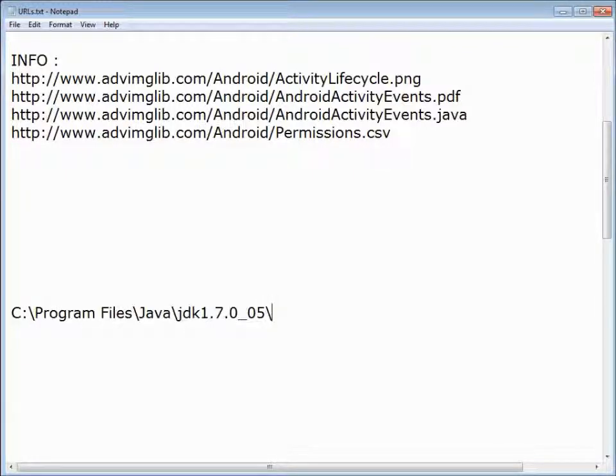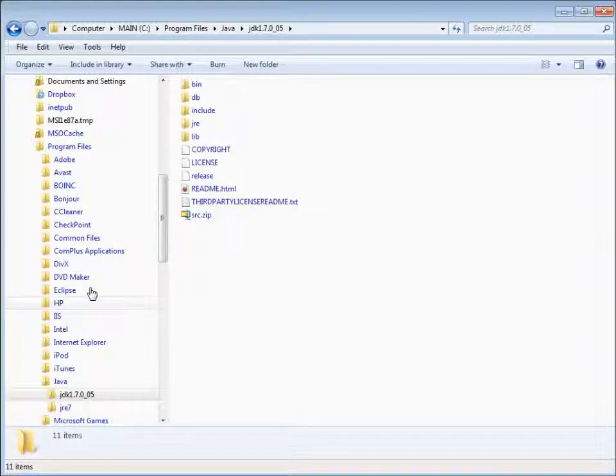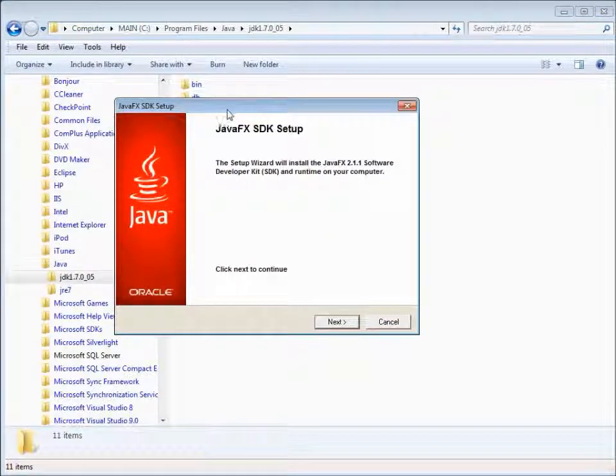So this is the root, and that's the bin directory. We don't want that. And then what do you got for me?